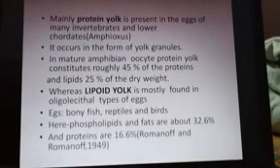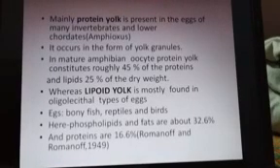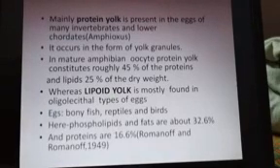Whereas a lipoid yolk is mostly found in oligolecithal types of eggs of bony fish, reptiles, and birds. Here the phospholipids and fats are about 32.6%, which is quite more than the proteins present in it, that is 16.6%. This data has been given by Romanoff in 1949.